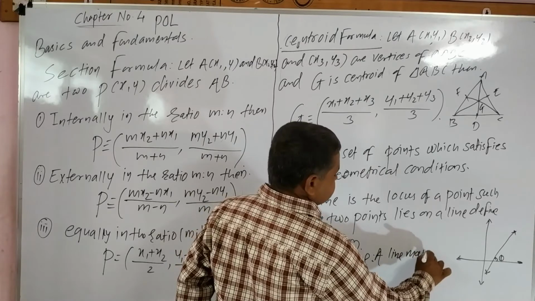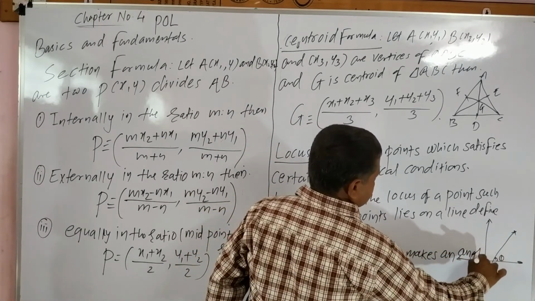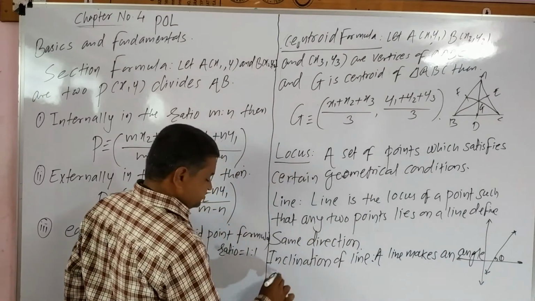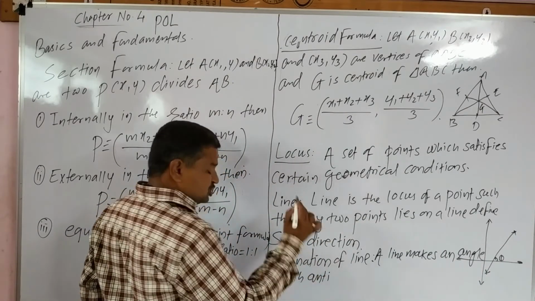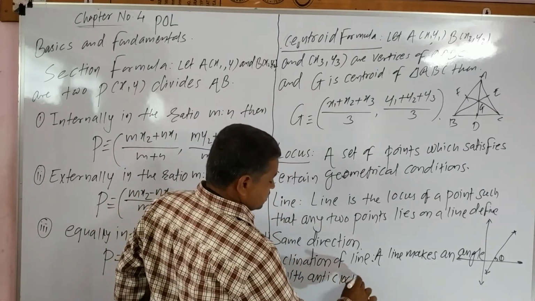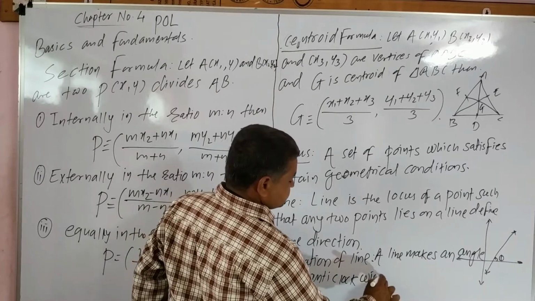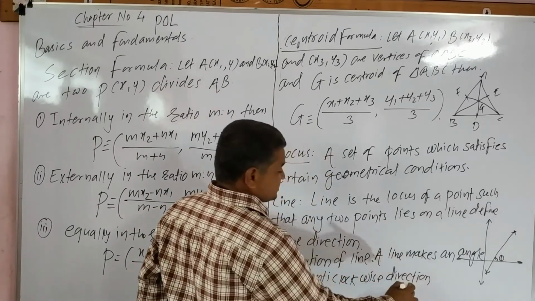Inclination of a line makes an angle theta with anti-clockwise direction of axis or positive direction. We call it as positive direction. Anti-clockwise direction of x-axis.